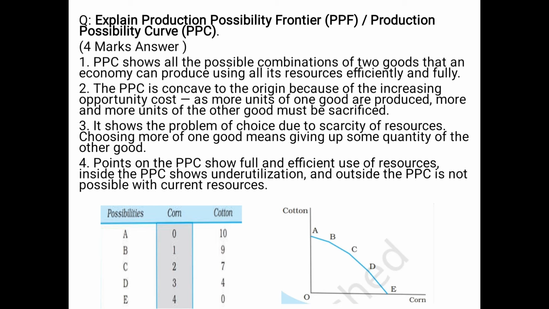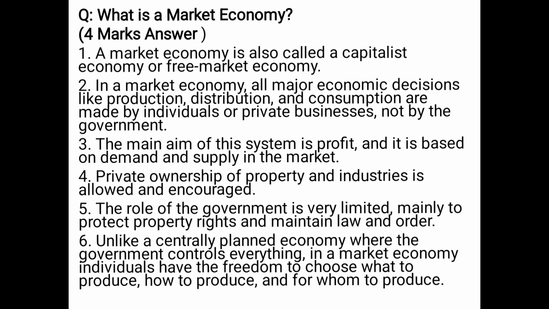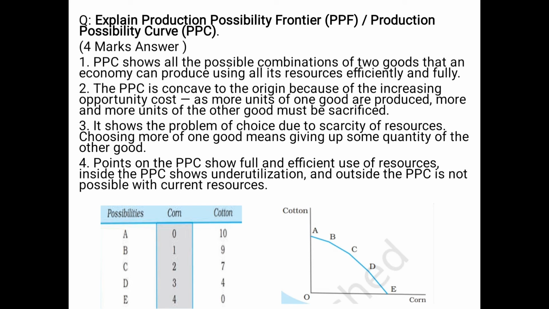Points on the PPC are shown as points A, B, C, D in the diagram. As you can see from the graph, it is a fully efficient use of resources.